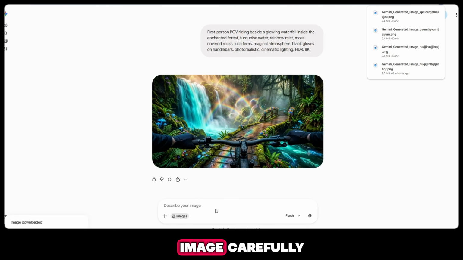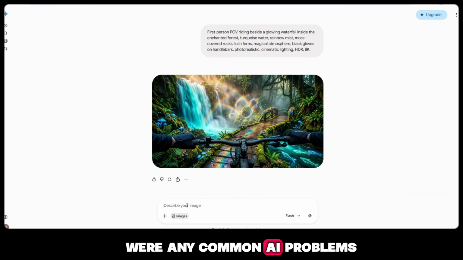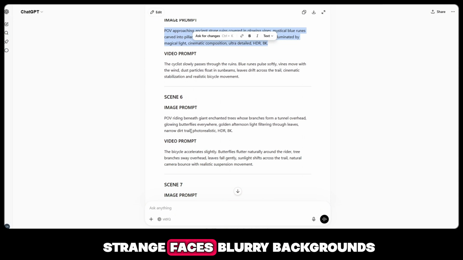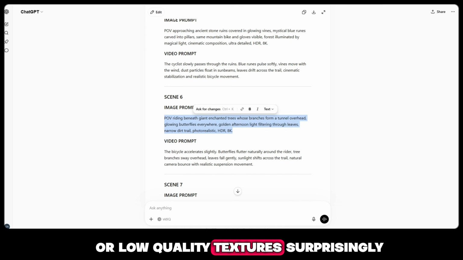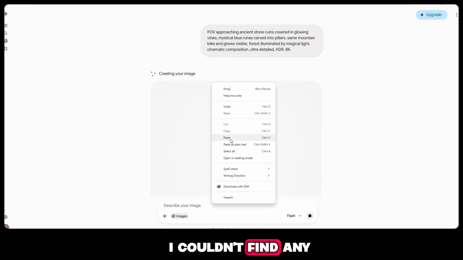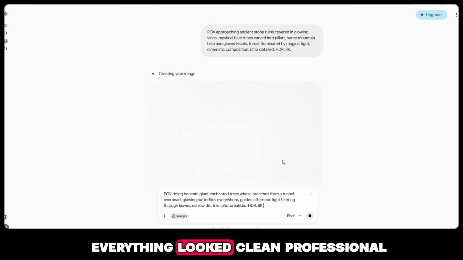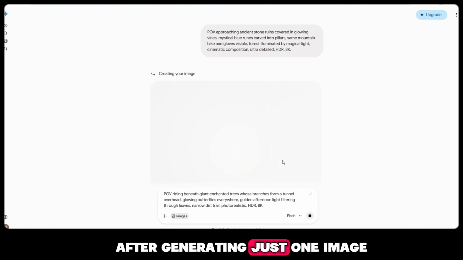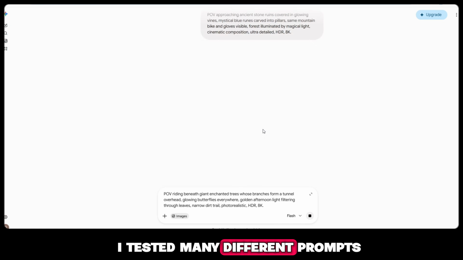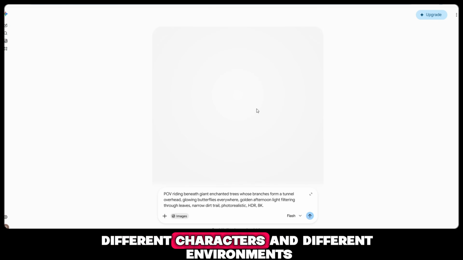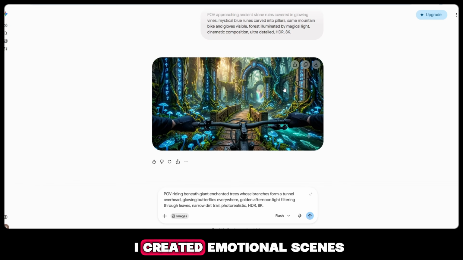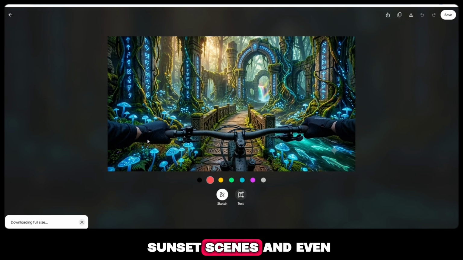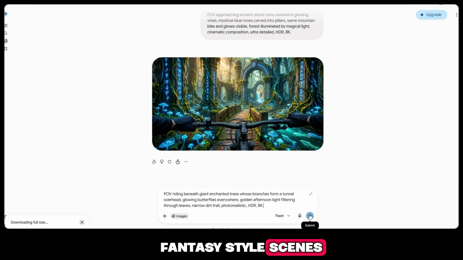I also checked the image carefully to see if there were any common AI problems, such as random logos, broken hands, strange faces, blurry backgrounds, or low-quality textures. Surprisingly, I couldn't find any major issues. Everything looked clean, professional, and ready to use. But I didn't stop after generating just one image. I tested many different prompts, different stories, different characters, and different environments. I created emotional scenes, outdoor scenes, rainy scenes, sunset scenes, and even fantasy-style scenes.